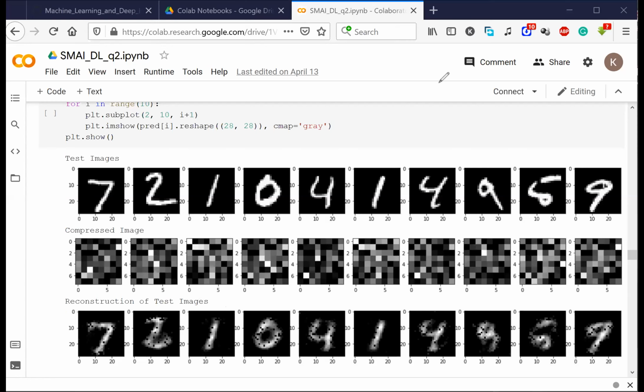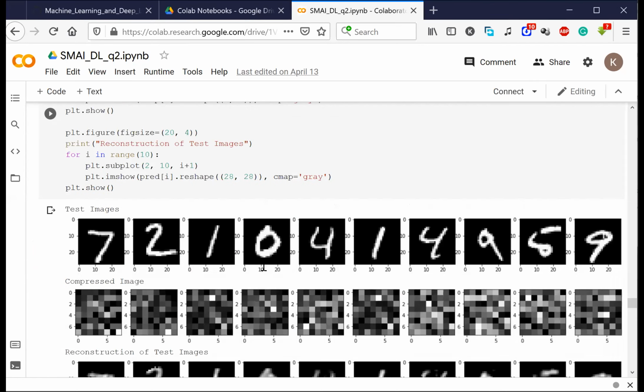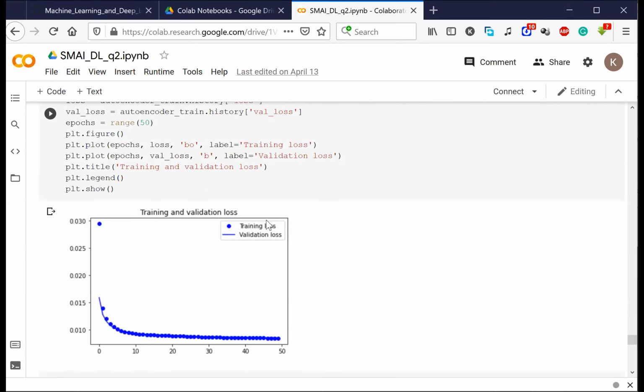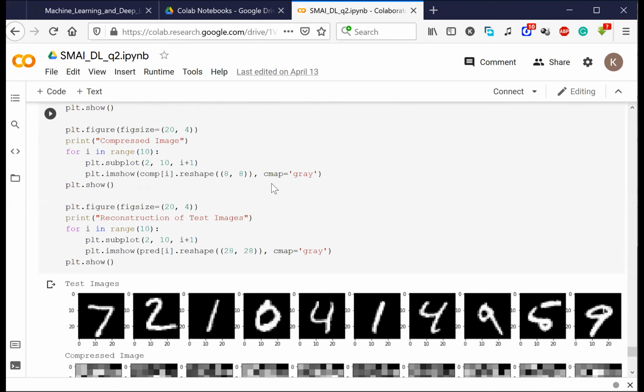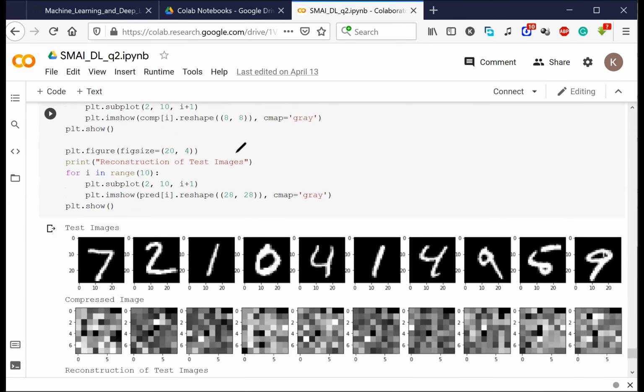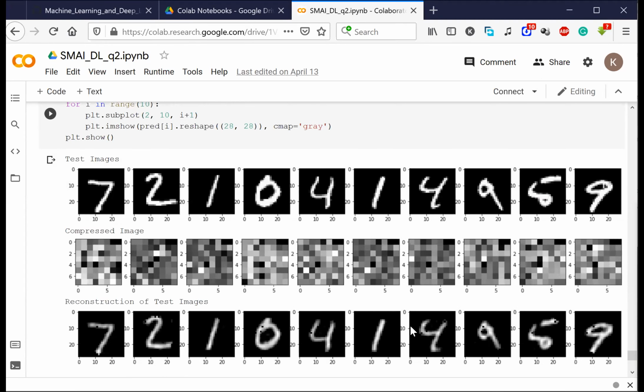Now the thing is, I literally tried multiple different experiments. Let me show you the last experiment. In this one, I tried to compress the image, and then get back the image, and this was the output. Now, isn't it looking good? I was actually able to get back almost all the information from the images.